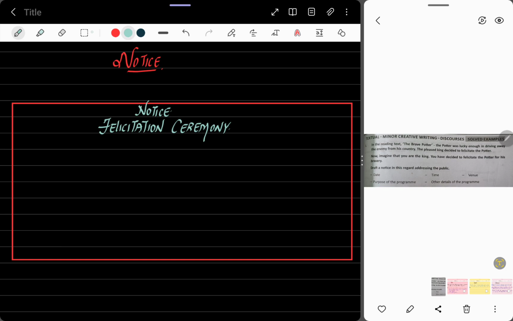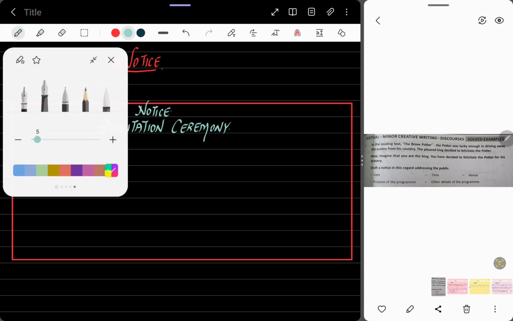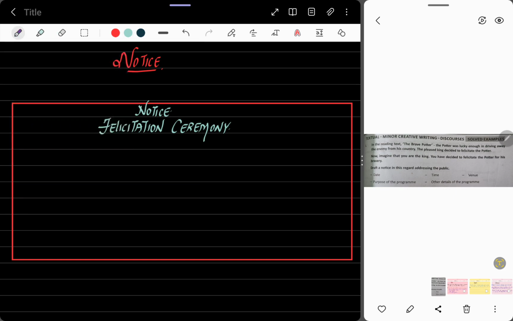Then come on the right side and write the date over here. Like date is 6th of December 2022. Now give the details of the program.